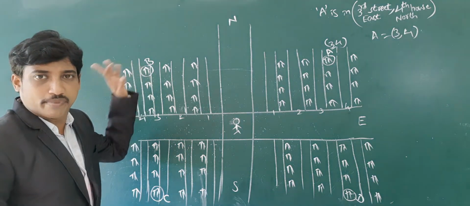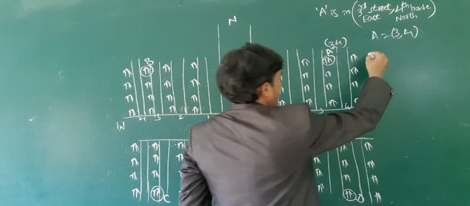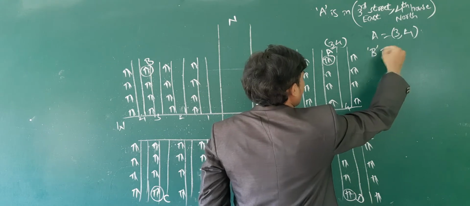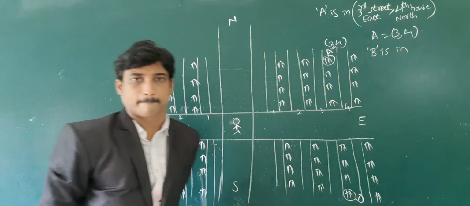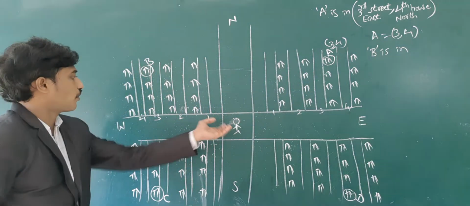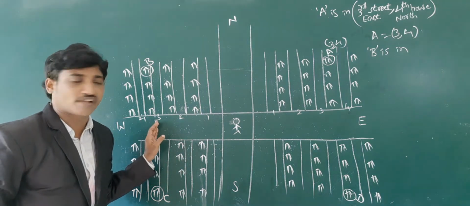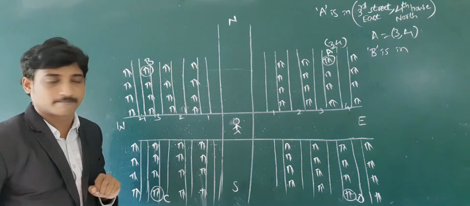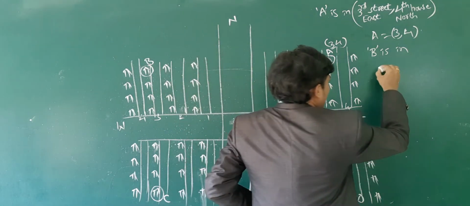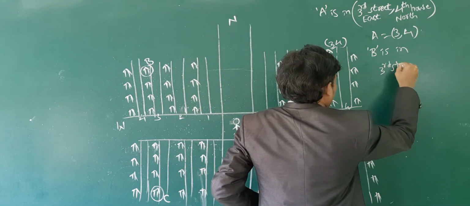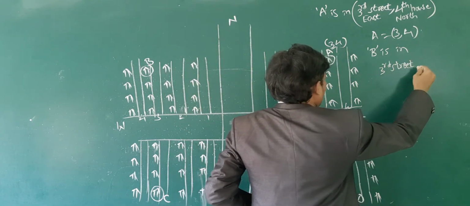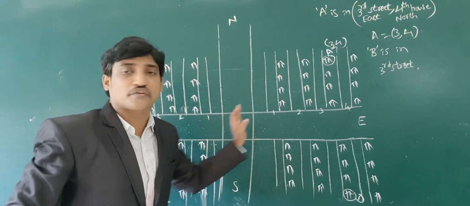Come to the point B. Point B is here. It is also 1, 2, 3, also in 3rd Street. But it is not towards the east.